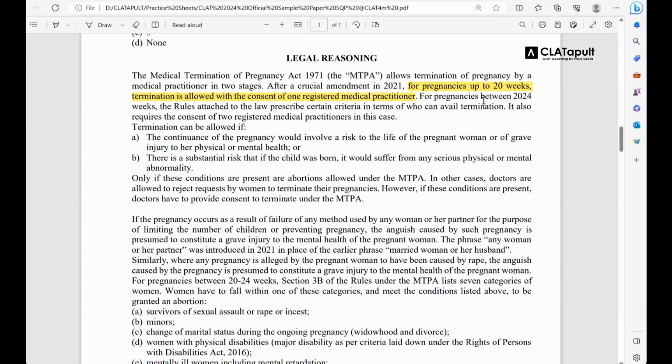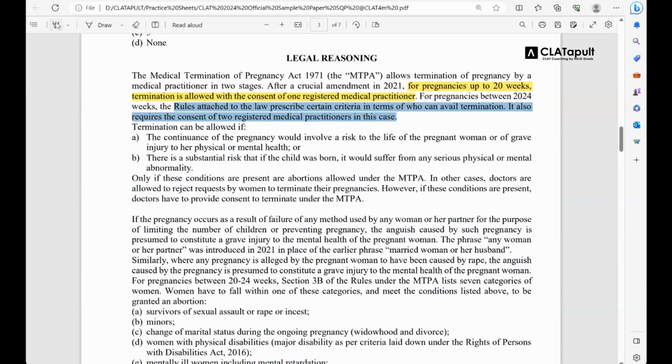For pregnancies between 20 to 24 weeks, there is a typing mistake here, there should be a hyphen. So beyond 20 but less than 24 weeks, the rules attached to the law prescribe certain criteria in terms of who can avail termination. It also requires the consent of two registered medical practitioners in this case.